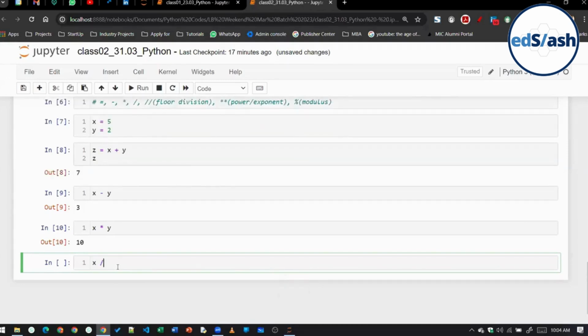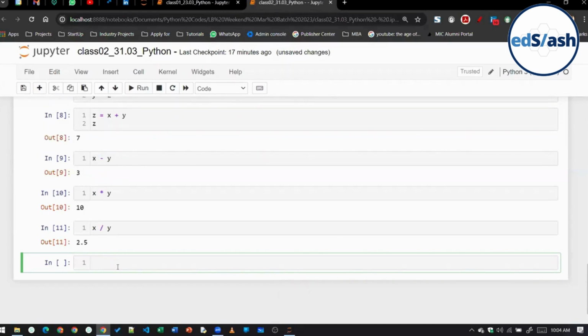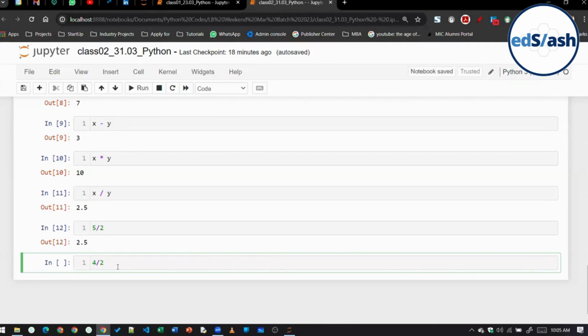Then there will be x divided by y. One thing, here you can see guys, I have written x by y. X is 5 and y is 2, right? So if I write 5 divided by 2, you can see it is giving me 2.5. But if I write 4 divided by 2, what should be the output here, class? 2, right? But the answer will be 2.0. Remember one thing, in Python specifically, the output of division will always be in float format.